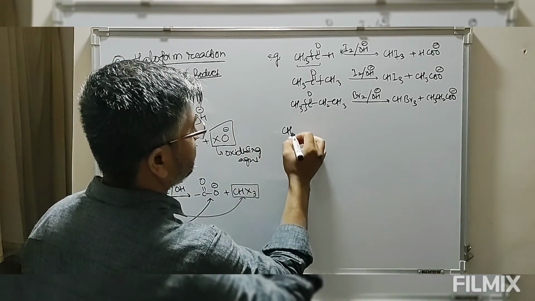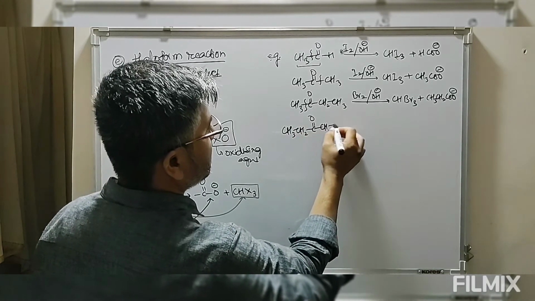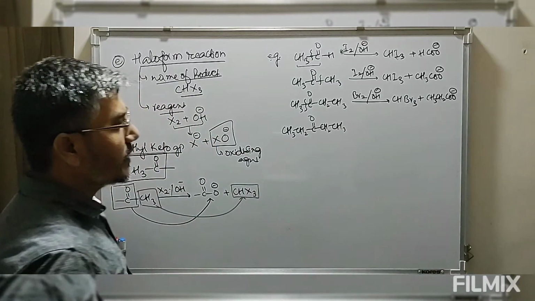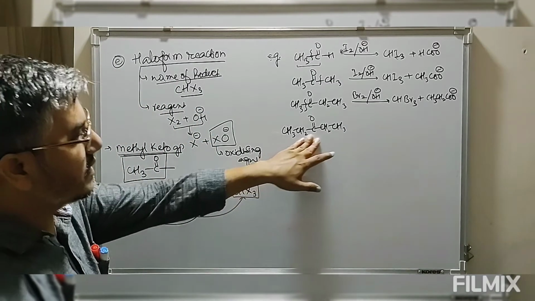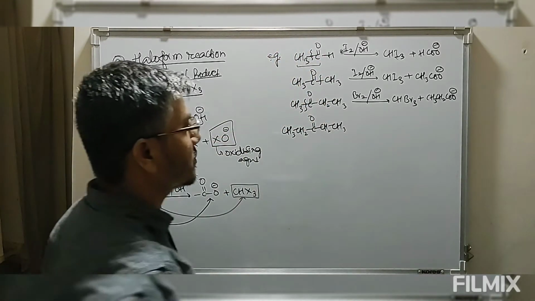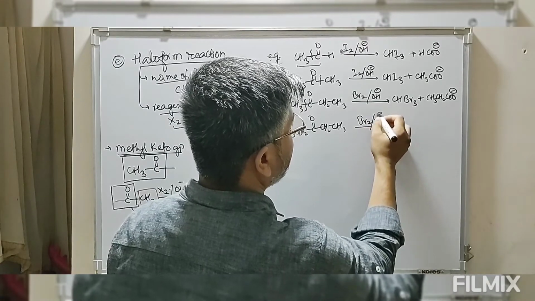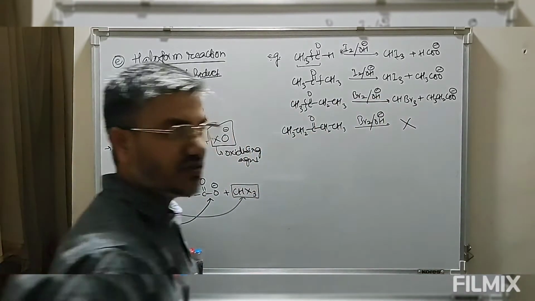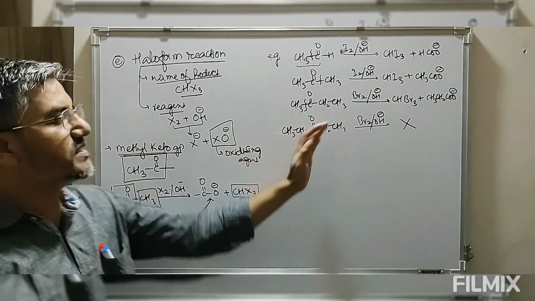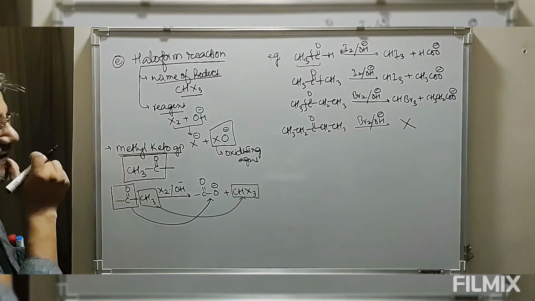Take CH3 CH2 double bond O CH2 CH3. Now look at this. This does not contain methyl group. This is also ethyl, this is also ethyl. This does not contain methyl group. So if I take bromine in presence of alkali, no reaction will take place. That means bromoform will not be formed because none of this contains methyl ketone. So there is a specific requirement for methyl ketone.